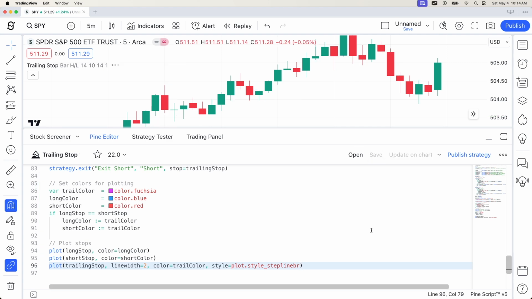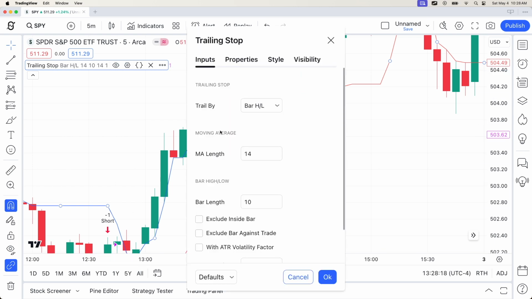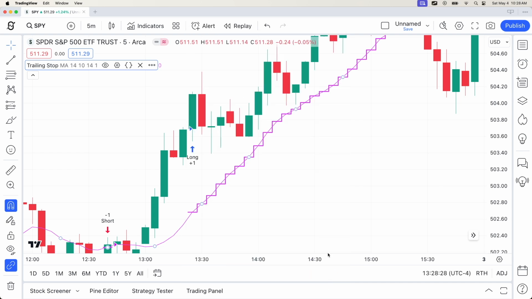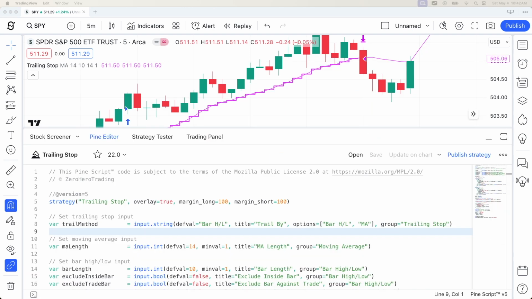Let's save and check that it works. Let's go to our settings and change the trail by to the moving average. So we select the option MA. We can keep the same length, 14. Let's click OK. So we have indeed the plotting of our moving average. We're entering the trade. We've got our trail stop that is following the moving average up until we reach the trading stop. Awesome, that works. We've been using the simple moving average.